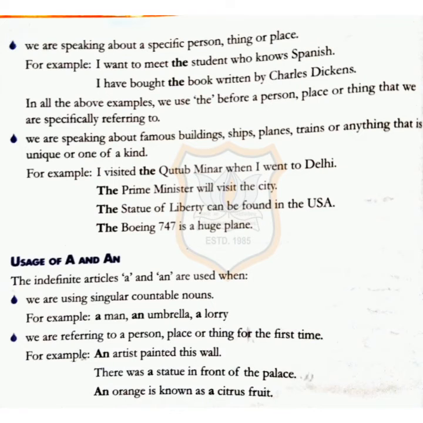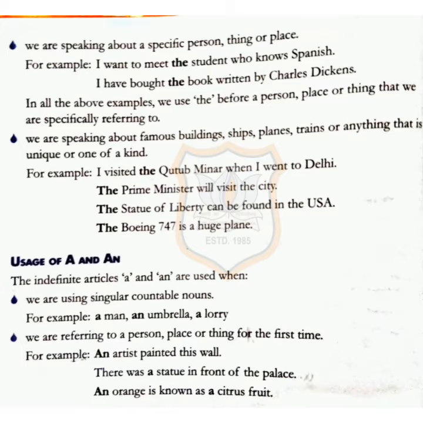Now, the second usage is when we are speaking about a specific person, thing, or place. For example, I want to meet the student who knows Spanish. I have brought the book written by Charles Dickens. Now in the above two examples, we use the before a person, place or thing that we are specifically referring